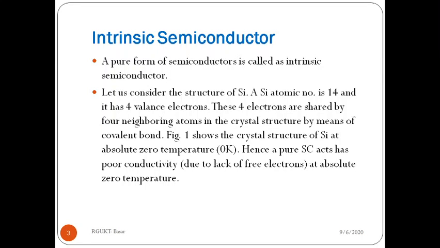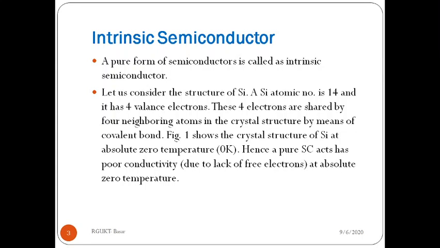In this fourth group, one form of carbon, diamond, is used as an insulator. The other form of carbon, graphite, is used as a semiconductor. Silicon and germanium are the popularly used semiconductors. The remaining two, tin and lead, are metals, so they act as conductors. Silicon and germanium have covalent bonding.